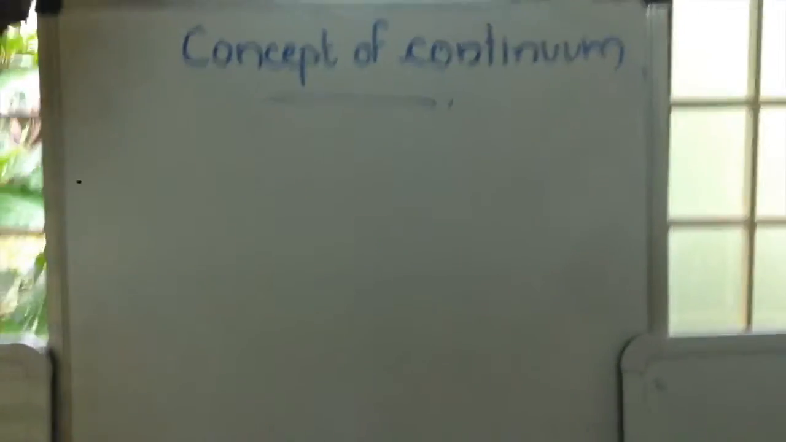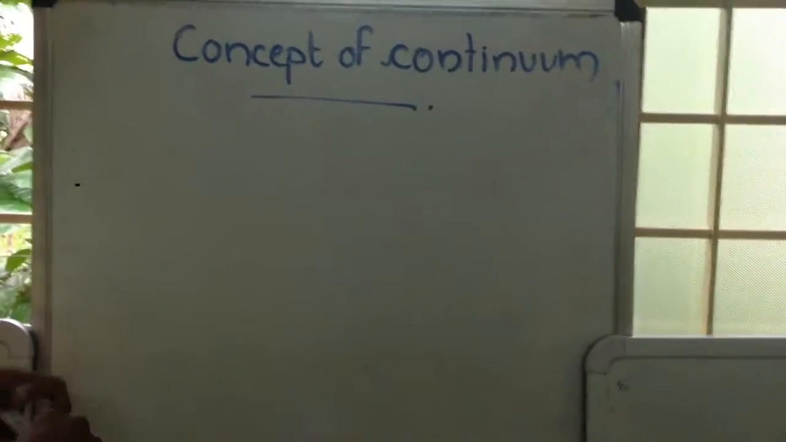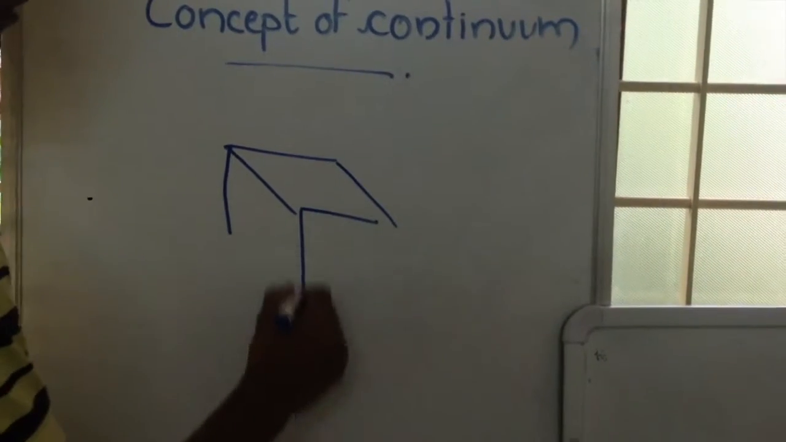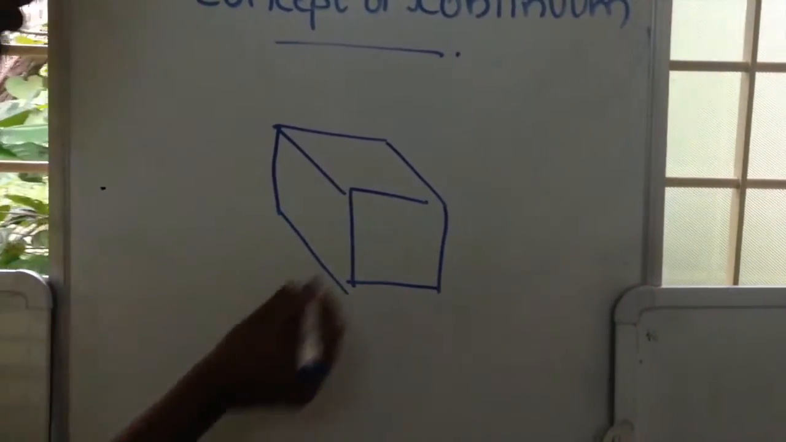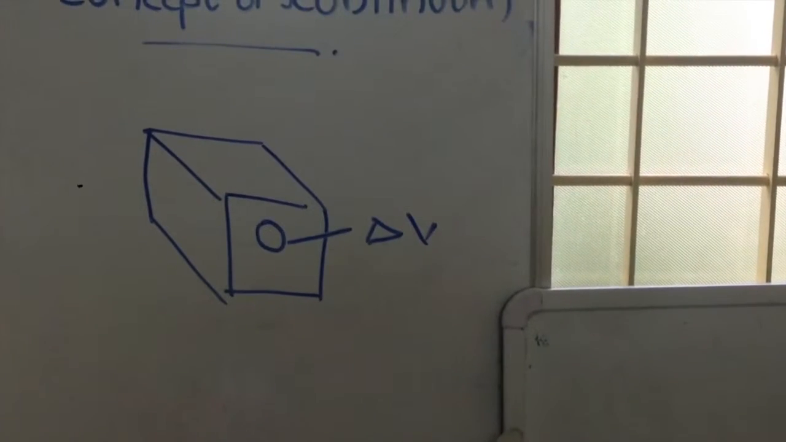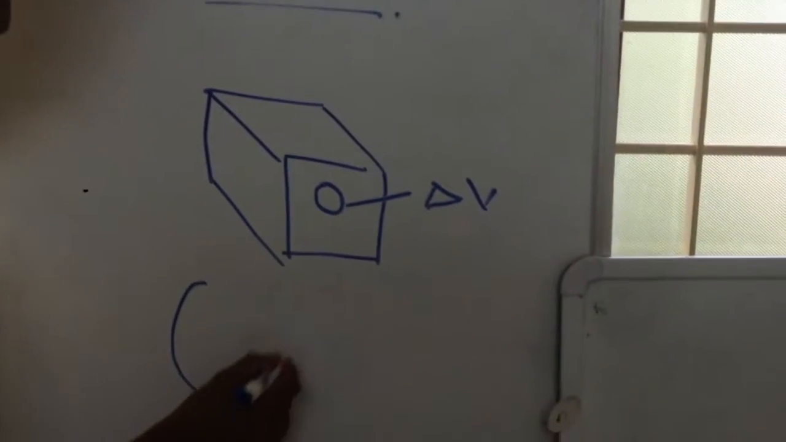The concept of continuum says that when we are considering any matter or any substance, let us say we are considering a cube. Suppose we are taking a small volume, say some delta V. When we are considering this delta V volume, I am enlarging that delta V.